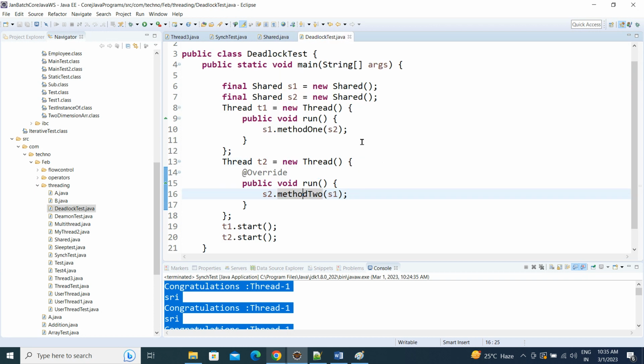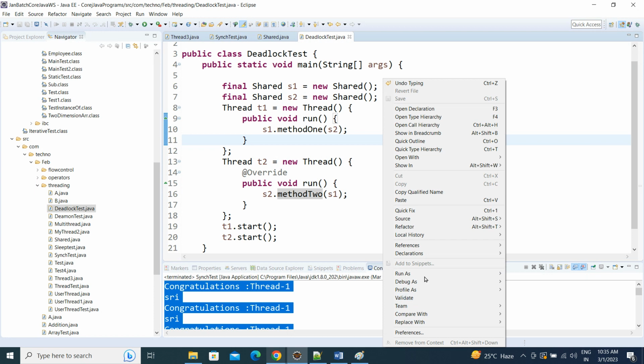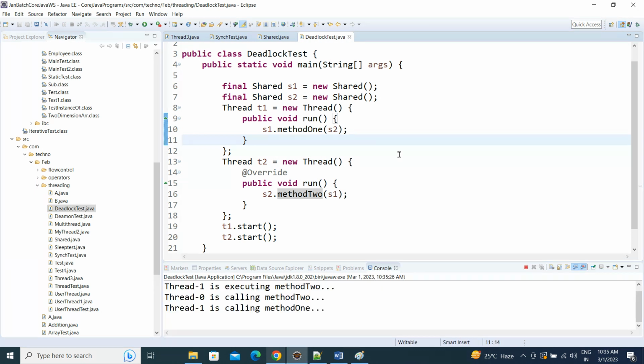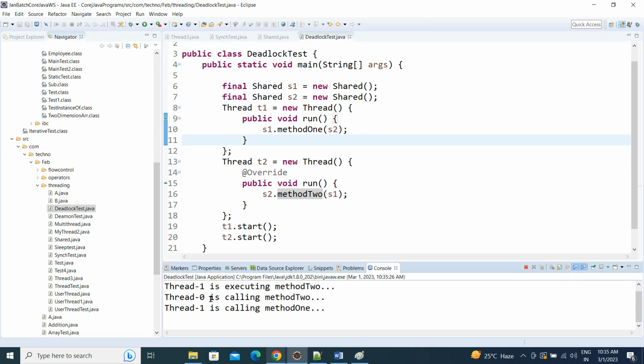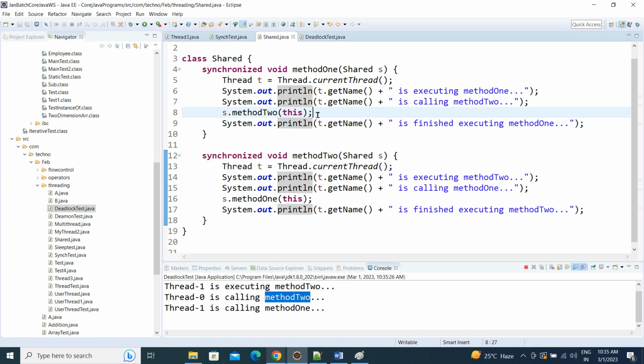Now let's run it. See, thread 0, the first thread, is calling method 1, and thread 1 is calling method 2.